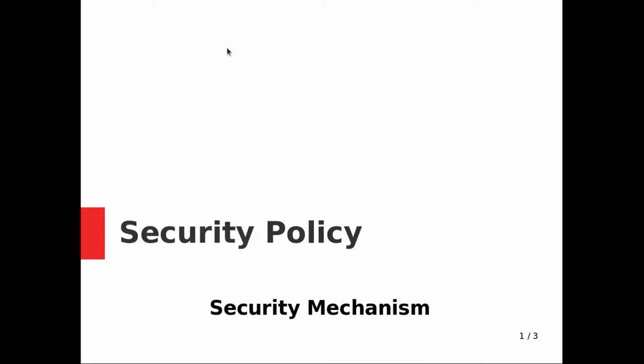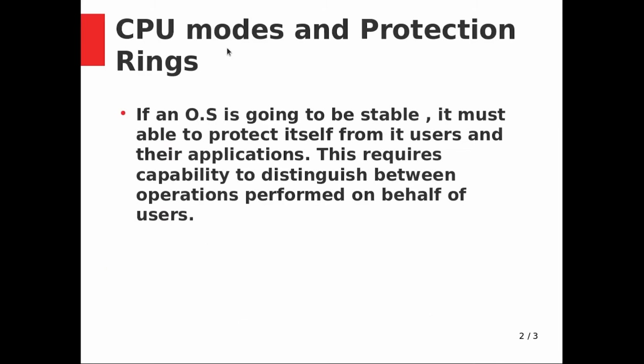Today we are going to see security policy, that is called security mechanism. Consider CPU modes and protection rings. If an OS is going to be stable, it must be able to protect itself from its users and their applications. This requires the capability to distinguish between operations performed on behalf of the users.